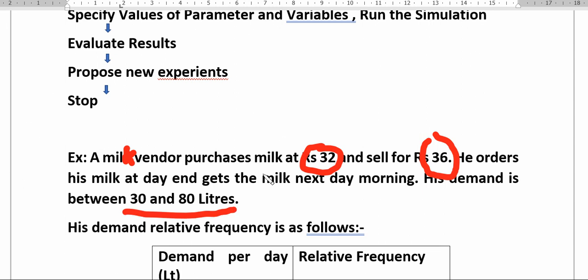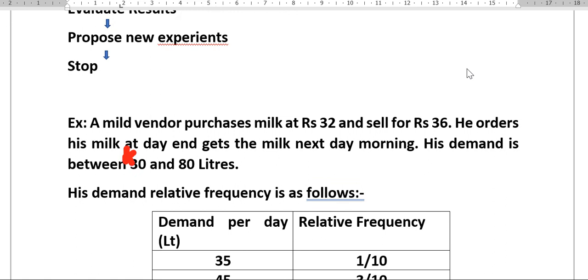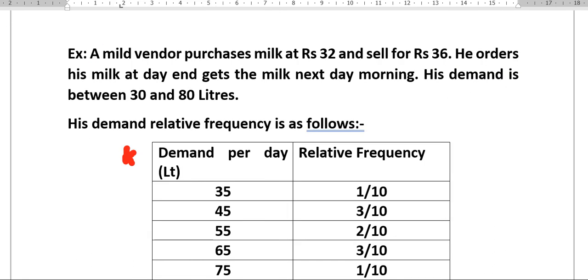Now we are going to study how to use the simulation model in day-to-day activity, or you can say in the financial market also. So whatever demand per day has been given in the following table, you can see here, demand per day. Demand means customers are demanding the milk, in liters per day. He is selling the milk every day, and as per his past experience, his demand is between 30 to 80 liters per day. So you can see the table here.